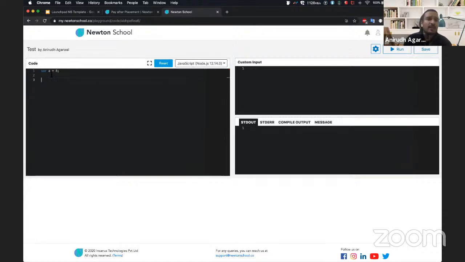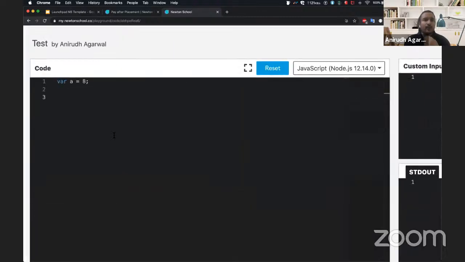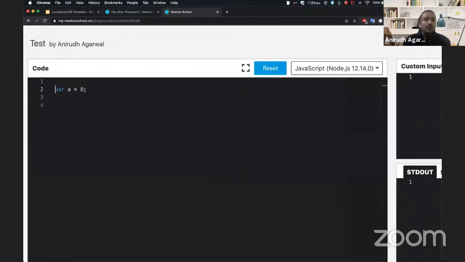What would have happened when I declared variable a equal to 8? It would have created a memory space, allocated some memory, created a variable a, and in that memory box it would have given the value of 8. That's what would have happened. Now the syntax of writing an array is simply square brackets. If I say variable arr equal to this, we have declared an array. That is it.